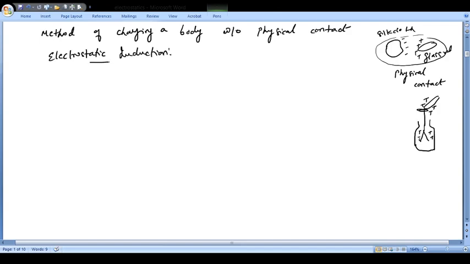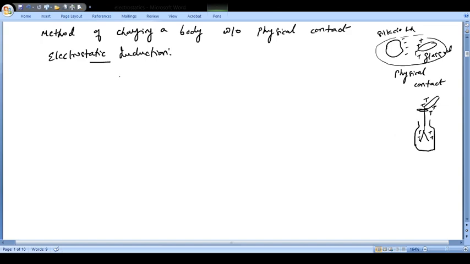So you have understood that charging a body without touching, or without physical contact, is known as electrostatic induction. The induction of electric charges on a conducting body due to the presence of a nearby charged body is known as electrostatic induction. Now this can be very well understood with the help of an example.